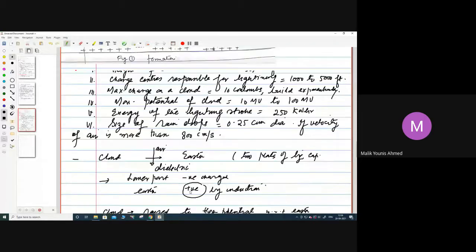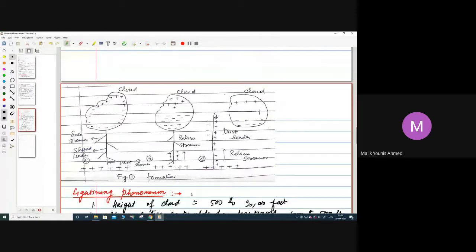You can see it from this diagram. The bottom of the cloud will have negative charge and the top will have positive charge. The earth will get an induced positive charge by induction. When the local concentration of charge goes very high and the potential gradient increases, a discharge will take place.